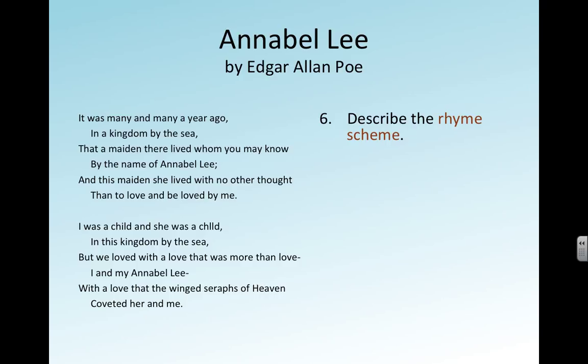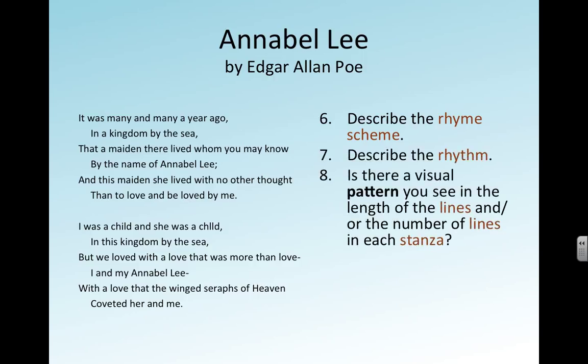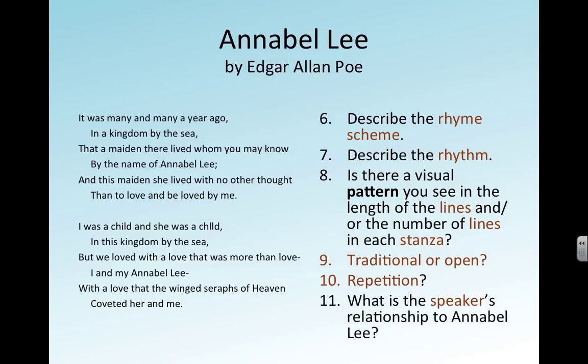I'm going to put the questions here, and you can answer them on your document. Number 9 is this a traditional poem or is it open? Where do you see repetition in this poem? Just in these 2 stanzas. Think about, for number 11, how does the speaker feel about Annabel Lee and how do you know that?